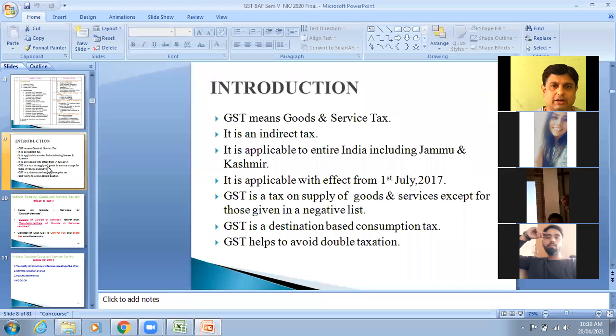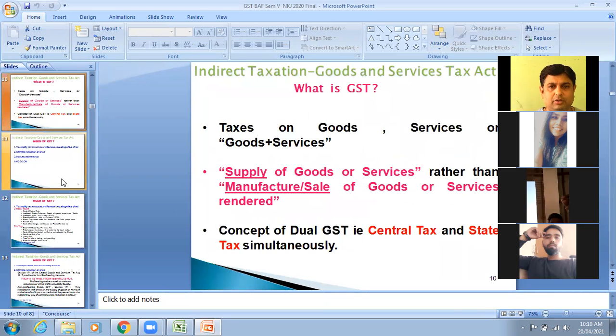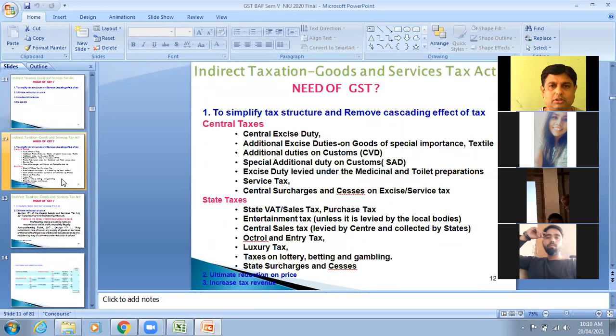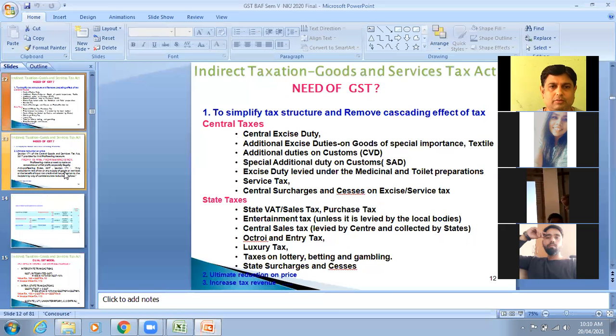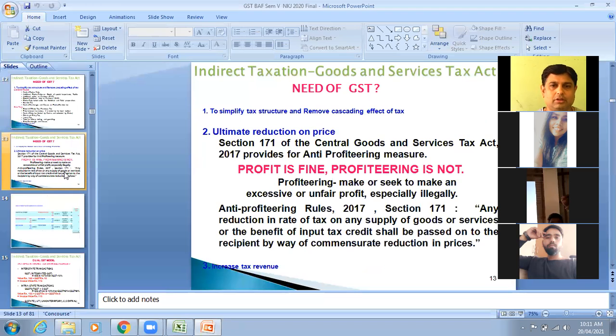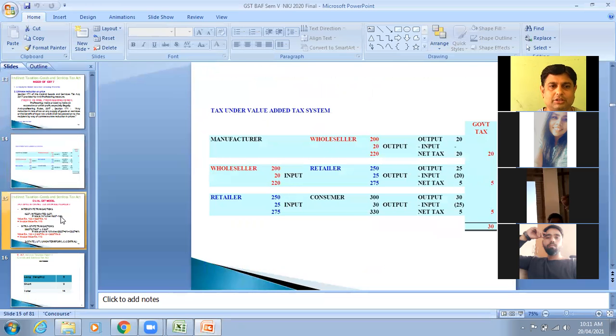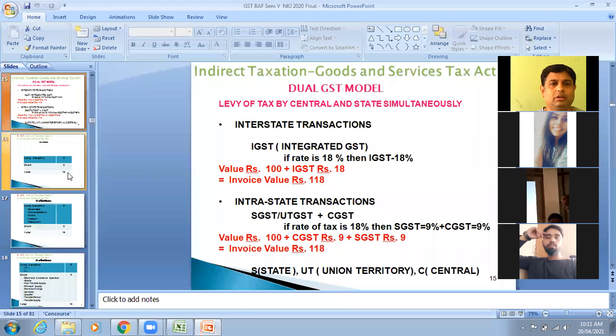So this is how we started our journey. It was section 1, with explanation regarding section 1.